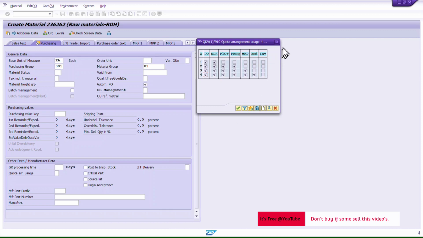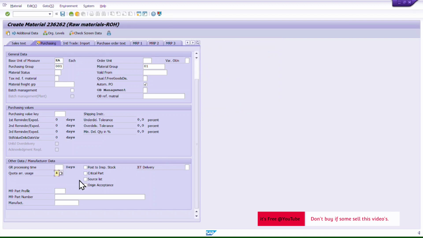In all these cases, this will get selected. Depending on our requirement, we can select 1, 2, 3, 4, whatever suits your business. I'm selecting 4 here so that quota will select all the details.